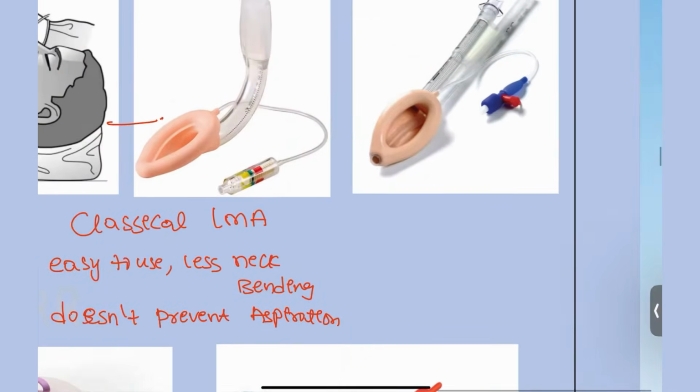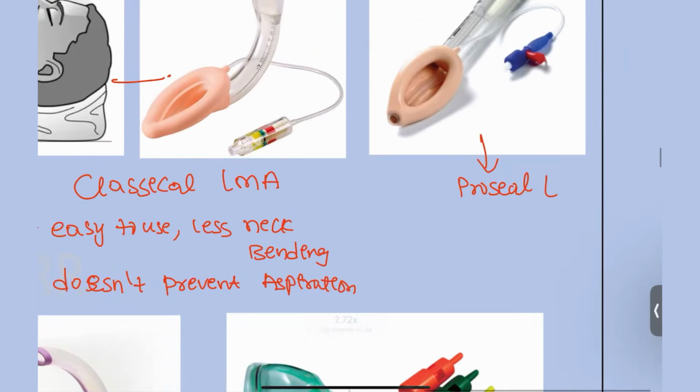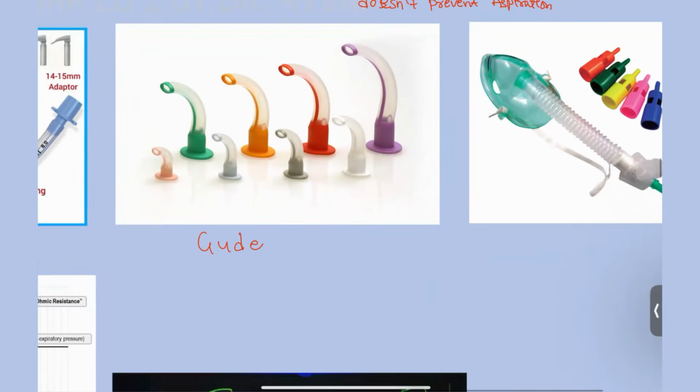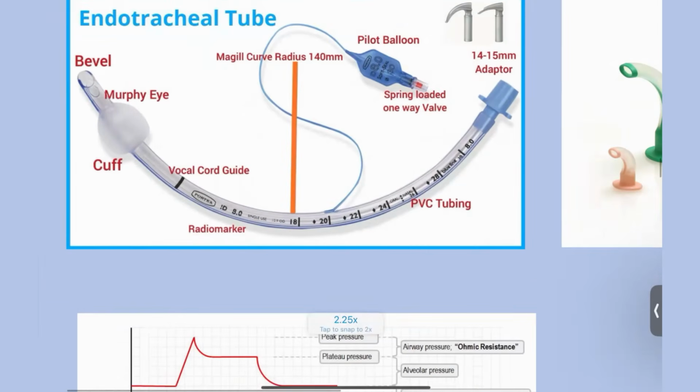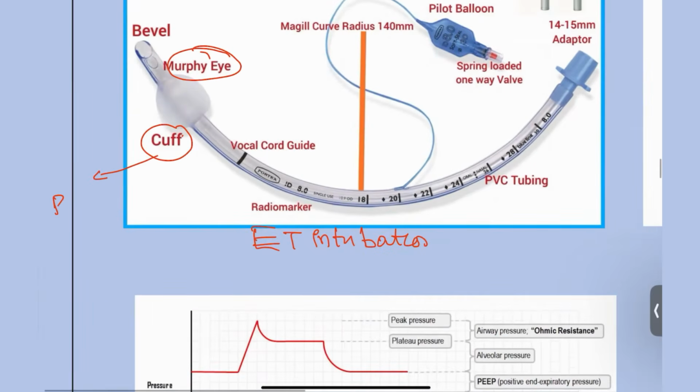Okay, next coming to the ProSeal. This is the ProSeal laryngeal mask airway, and it will prevent the aspiration. Next, in another picture you can see this is known as the Guedel's airway, right? Guedel's airway, and this is known for the ET intubation. Here you can see this is the Murphy's tube and this is the cuff. Cuffed tube is important because again it is going to prevent the aspiration.